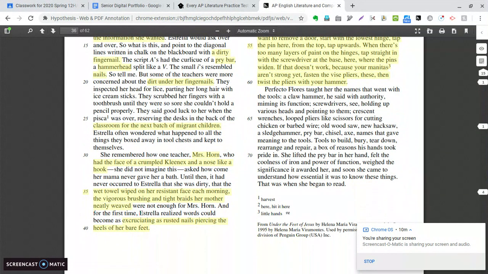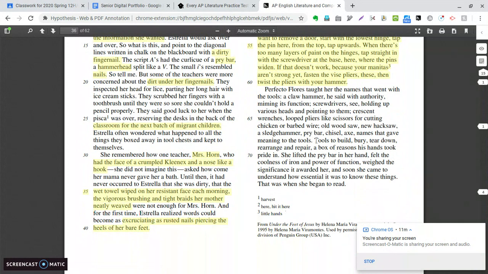Perfecto Flores taught her the names that went with the tools. A claw hammer, he said with authority, miming its function. Screwdrivers, see, holding up various heads and pointing to them. Crescent wrenches, looped pliers like scissors for cutting chicken or barbed wire. Old wood saw, new hacksaw, a sledgehammer, pry bar, chisel, axe, names that gave meaning to the tools. Tools to build, bury, tear down, rearrange, and repair. A box of reasons his hands took pride in.